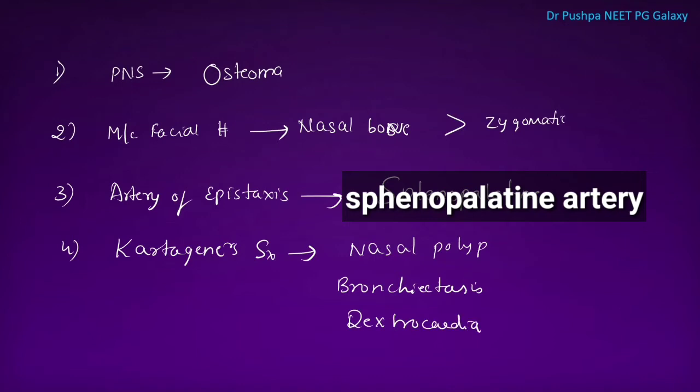There is one more syndrome called Young syndrome. It includes nasal polyp, bronchiectasis, and one more is azoospermia. Next point is, frog face deformity is seen in which condition? It is seen in angiofibroma.